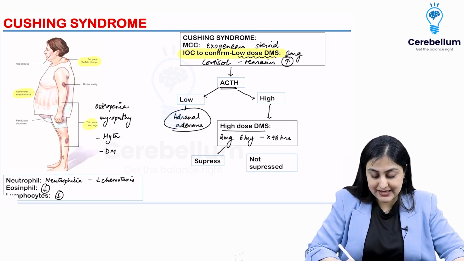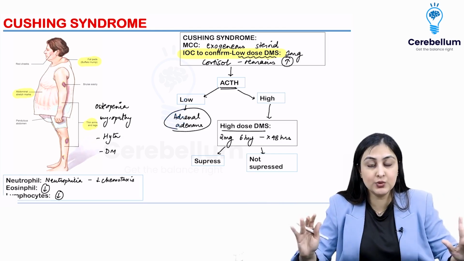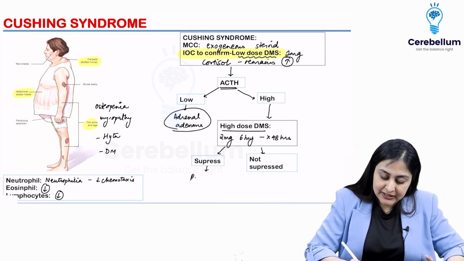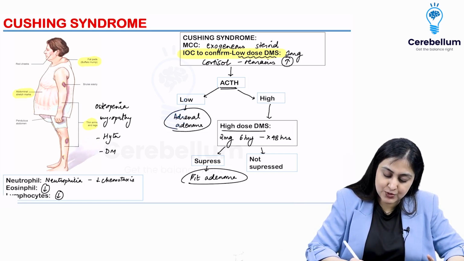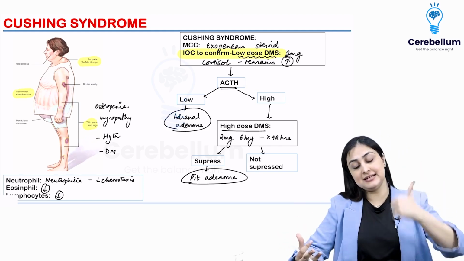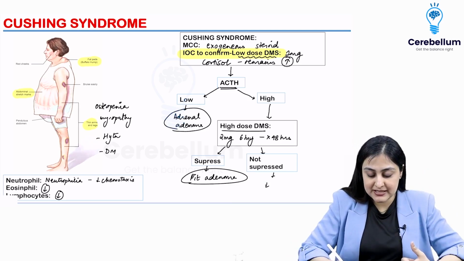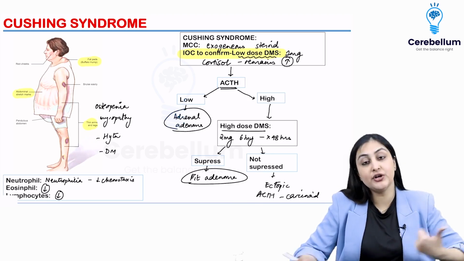If it is suppressed at such high doses, even pituitary is like, fine, I'm gonna go down. Alright, so this is where pituitary adenoma would be diagnosed. Alright, so this is how we diagnose that it's Cushing's disease. It is a pituitary tumor producing ACTH, whereas if it is not suppressed, it is likely an ectopic ACTH producing carcinoid that you have to rule out with a Dotanoc.